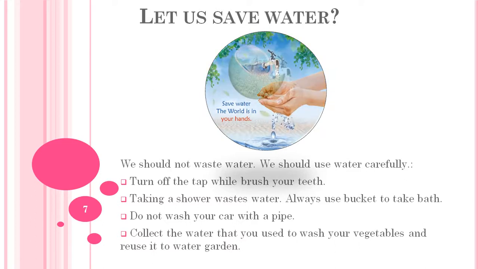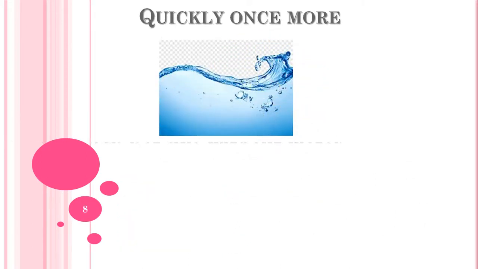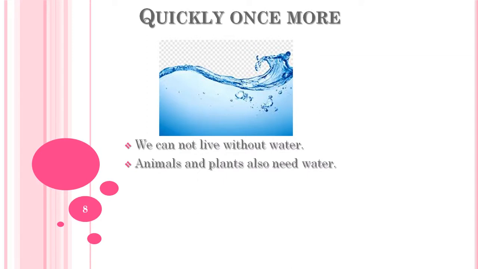Okay, students, I hope you have enjoyed my class, and we have already completed our lesson. Now let's quickly go through it once more. We cannot live without water. Yes, students, we cannot live without water. We cannot even imagine living without water. So this is a very important point. And the second thing is, animals and plants also need water. Yes, as we need water, all living creatures, not only animals and plants, also need water.